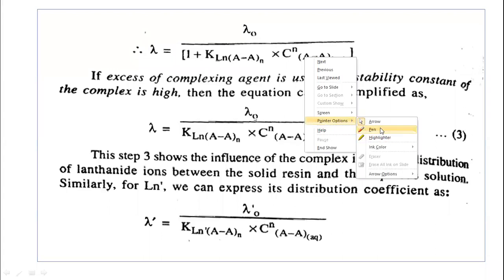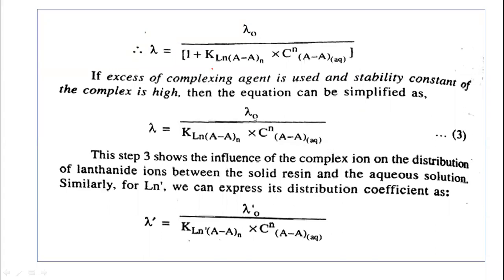We are adding 1 in the denominator, but the stability constant value becomes very, very high, and the concentration of the complexing agent is also very high. The stability constant is in the power of 10 raised to, suppose, 18, and the addition of 1 is meaningless.